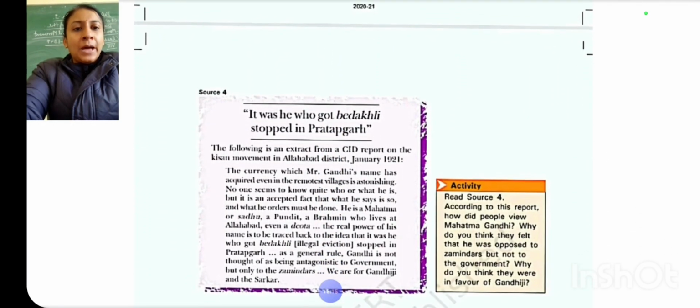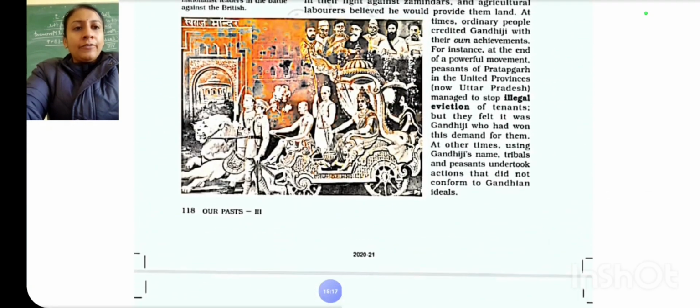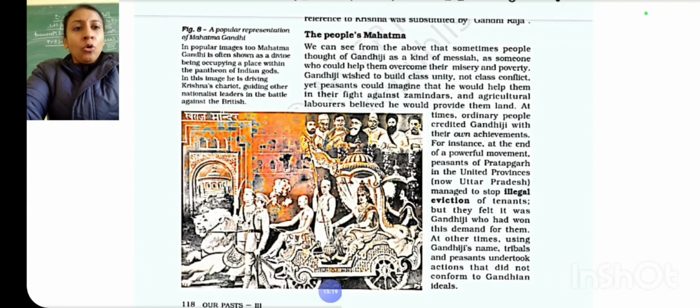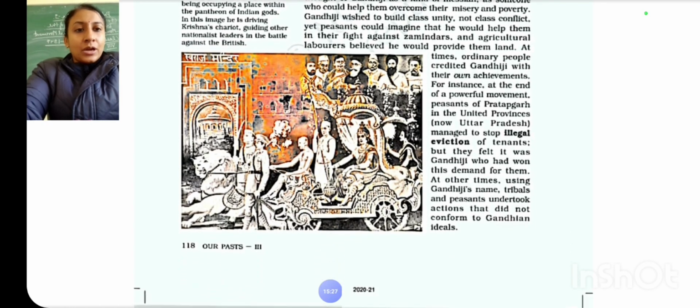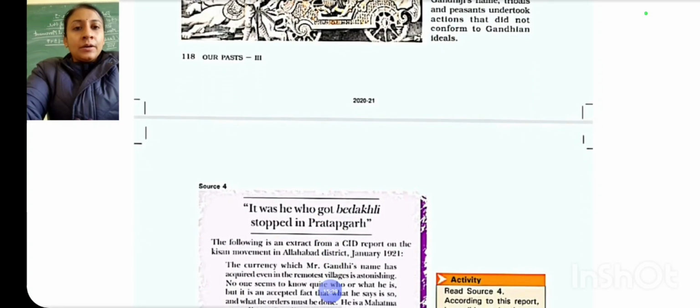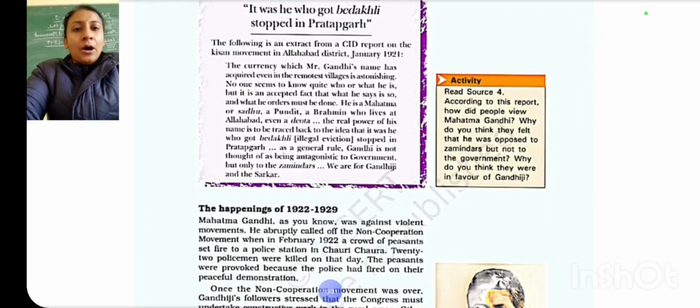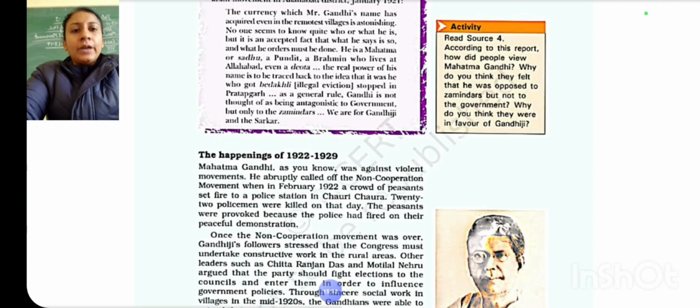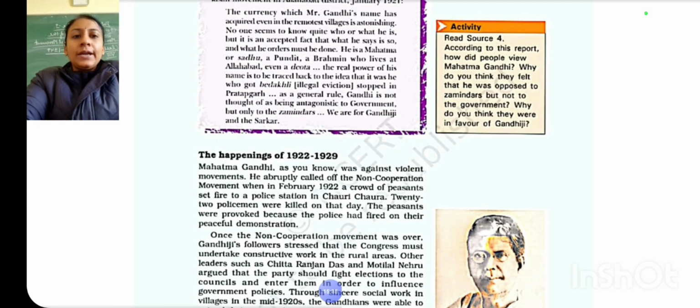Clear? So in these paragraphs you have learned about different people who had achievements, the ordinary people who credited their own achievements to Gandhiji for striving them for the struggle. Now in the next video we will learn about the happenings of 1922 to 1929. Clear?